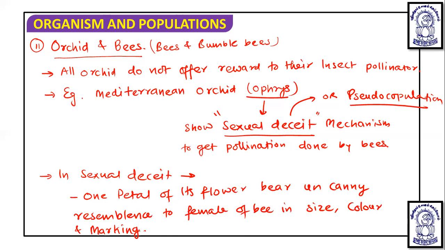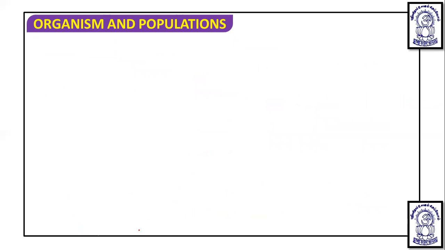So now what happens? The male bee perceives, or understands, that this petal is nothing but a female bee.